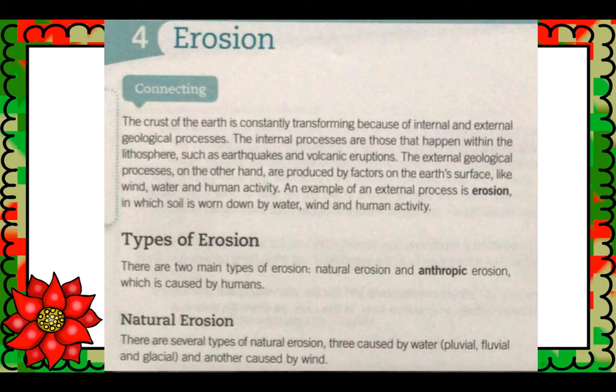Types of erosion. There are two main types of erosion: natural erosion and anthropic erosion, which is caused by humans. Natural erosion. There are several types of natural erosion, three caused by water: pluvial, fluvial, and glacial, and another caused by wind.